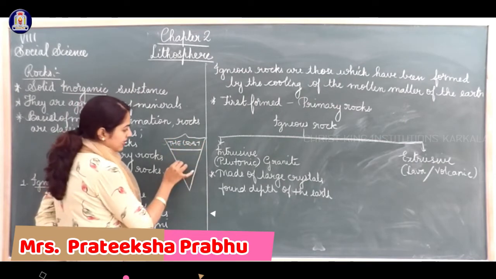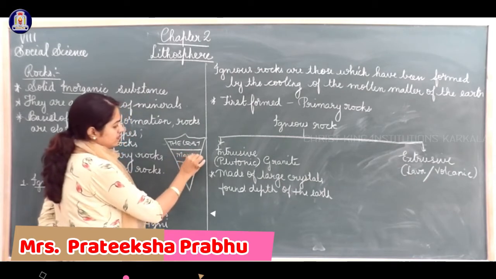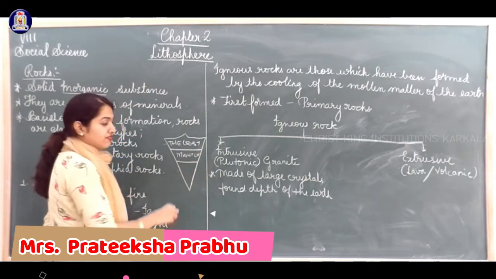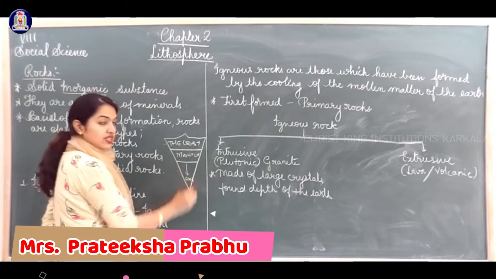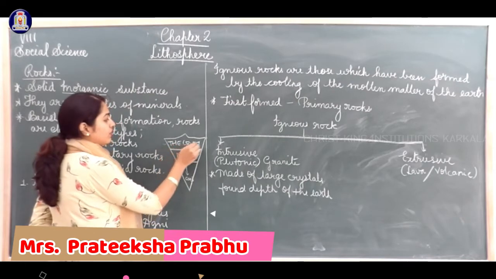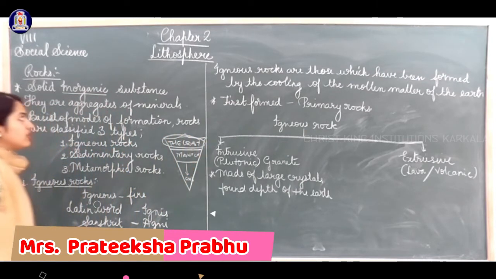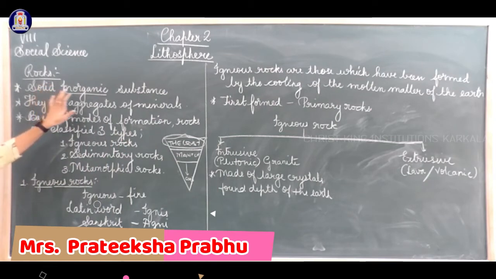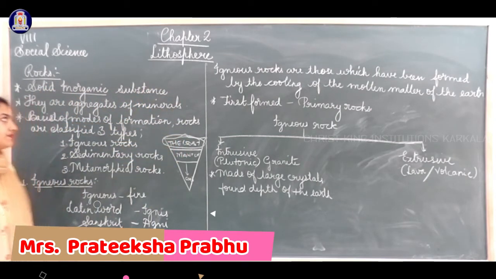The second layer is the mantle. And the last and final layer is the core. Clear? So the rocks are found on this part of the interior of the earth.